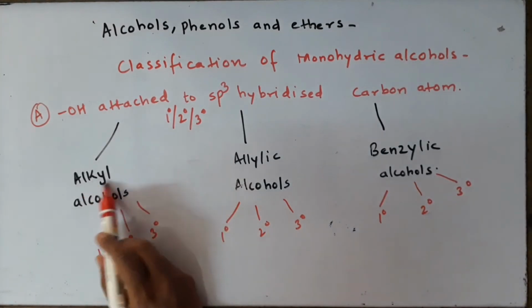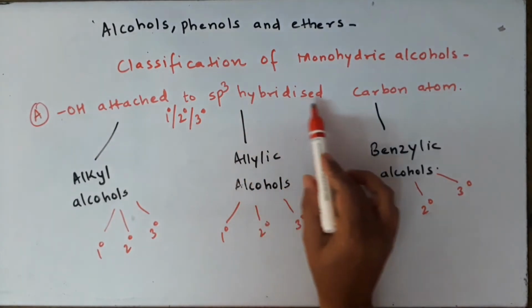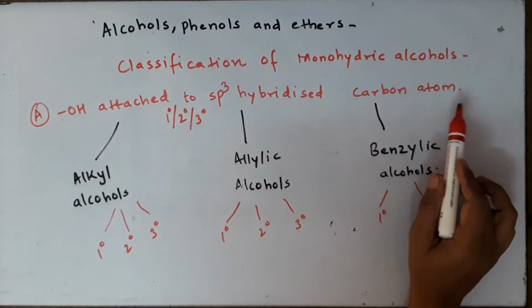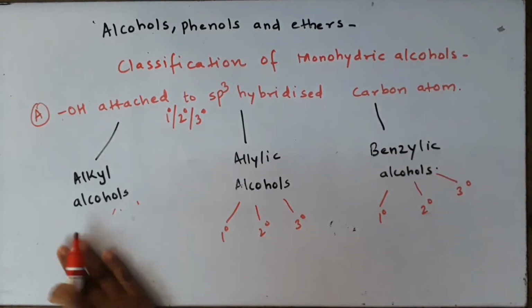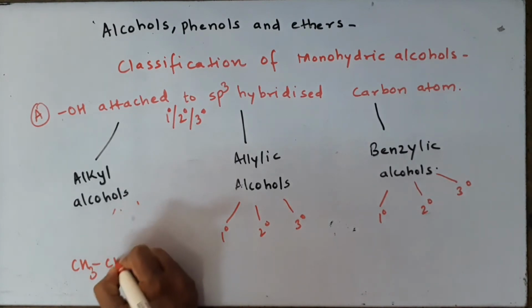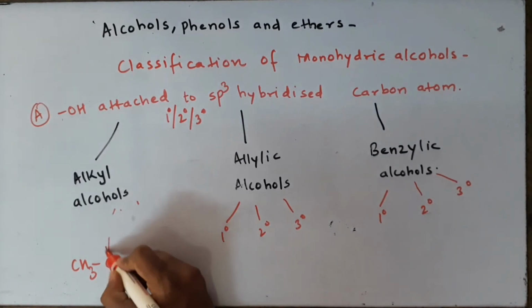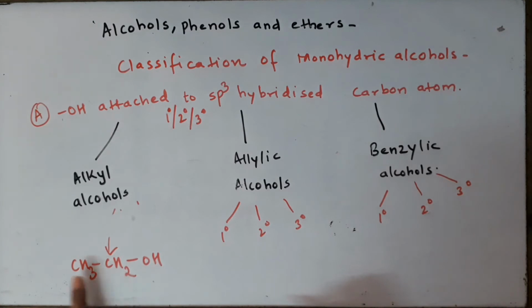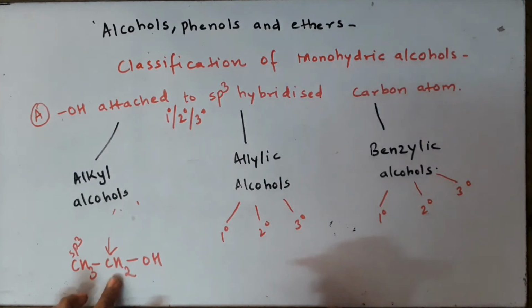Now let us understand the meaning of these alkyl alcohols. So alkyl alcohols will be those alcohols which contain the OH attached to an sp3 hybridized carbon atom which is next to another sp3 hybridized carbon atom. Let us take an example. In this compound you can see this OH is attached to an sp3 carbon atom, and the neighbor of this sp3 carbon atom is also another sp3 carbon atom. So such carbon atoms are called alkyl carbon atoms because their neighbors are sp3.